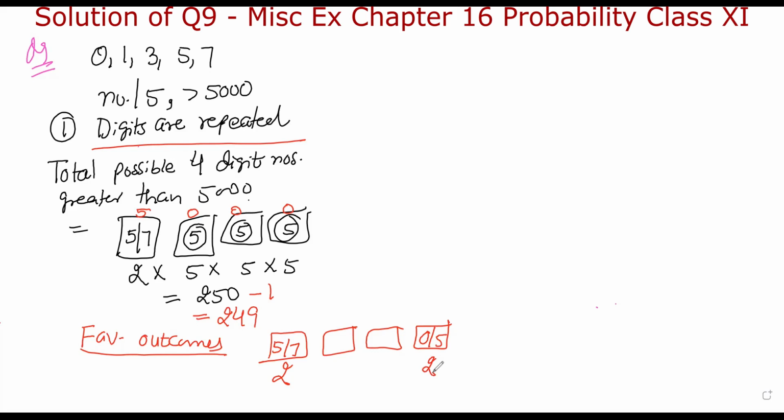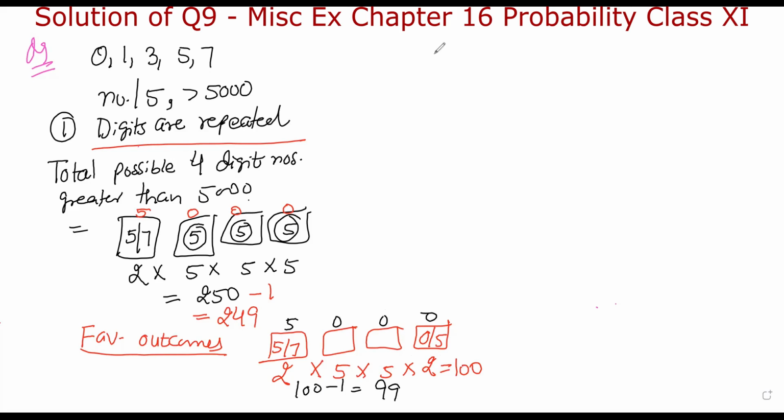And since digits can be repeated, at the middle places I will have 5 options. So total is 100. But again, the number 5,000 is included here. So I will subtract that one number and the sum is 99.